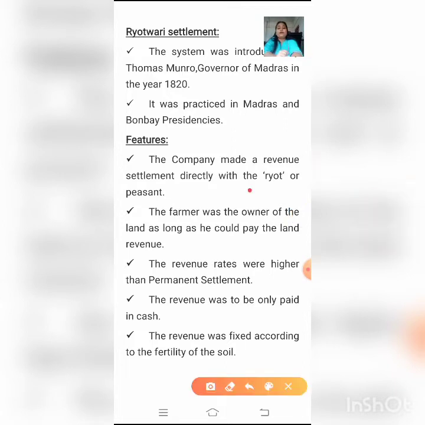Now, who is a ryot? Ryot refers to the peasants, to the farmer. The company made a revenue settlement directly with the ryot. Unlike the permanent settlement and the Mahalwari system. What happened in the permanent settlement? The agreement was made between the East India Company and the local zamindars, the landlords.